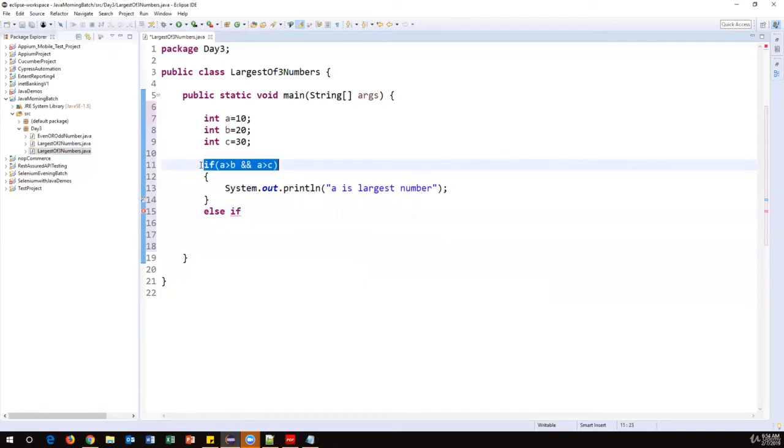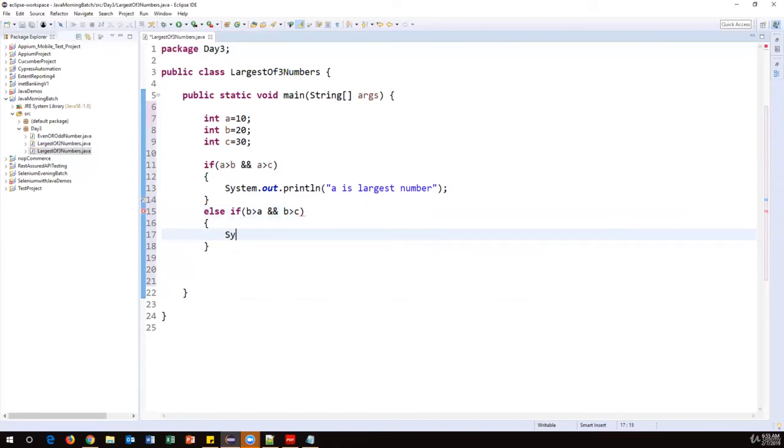So if the condition is not matched or it returns false, then it will verify the another condition. Else if we have to give some space here, okay? Else, one more condition. If this time we need to verify the b greater than a and b greater than c, okay, then what should happen? It should print b is the largest number. System.out.println. Here I can say b is largest number. So this is the second condition.